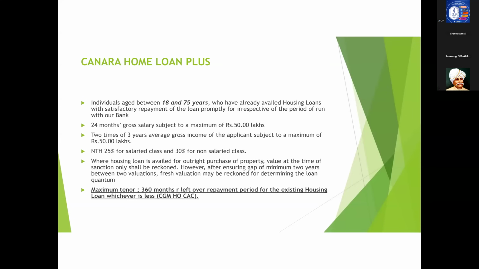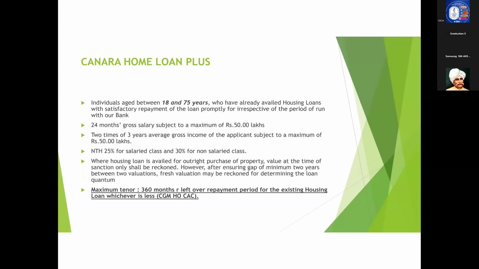Now, coming to the loan quantum, in the case of salaried class, it is 24 months gross salary subject to a maximum of 50 lakhs. In the case of non-salaried class, it is 2 times the last 3 years average gross income subject to a maximum of 50 lakhs. So that is about the loan quantum under Home Loan Plus. Now coming to NTH, it is 25% for salaried class and 30% for non-salaried class. There is no amount specified for NTH in the case of Home Loan Plus.